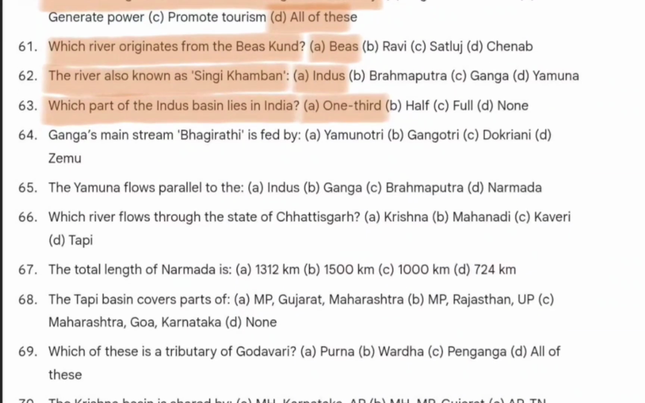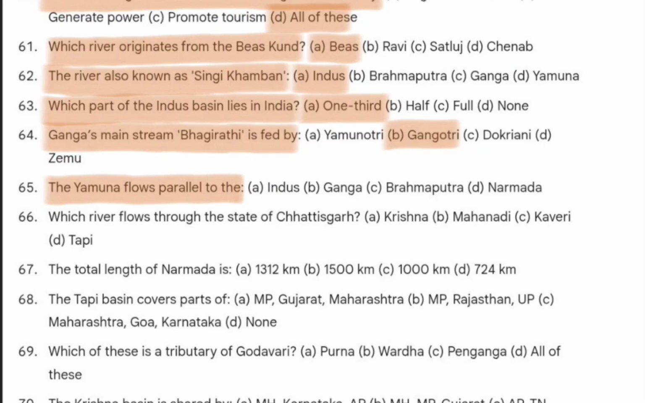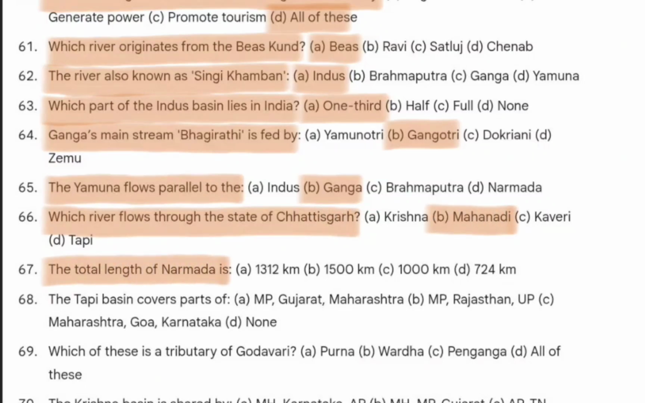The next question is Ganga's main stream Bhagirathi is fed by Gangotri. The Yamuna flows parallel to the Ganga. Correct. Which river flows through the state of Chhattisgarh? The answer is Mahanadi. The total length of Narmada is 1312 km. The Tapi basin covers part of MP and Gujarat.